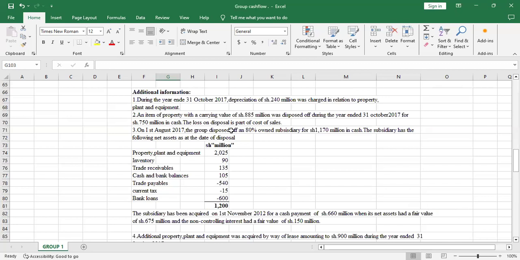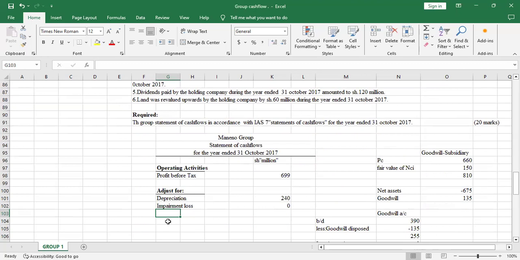The loss on disposal is part of cost of sales. Yeah, so there was loss on disposal of PPE. So that's an adjustment. Yeah, so if it is a loss, you add it back. If it was a gain on disposal of PPE, then you subtract.